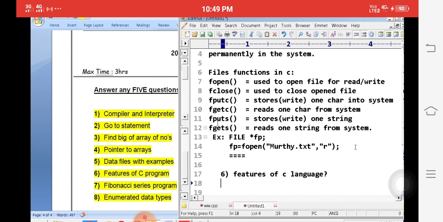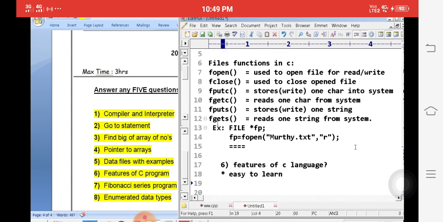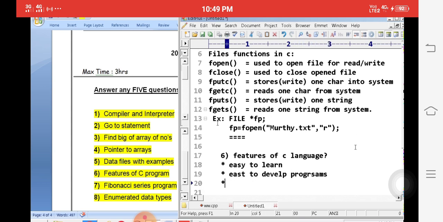C language is easy to learn, easy to develop programs. Okay. Easy to write programs.